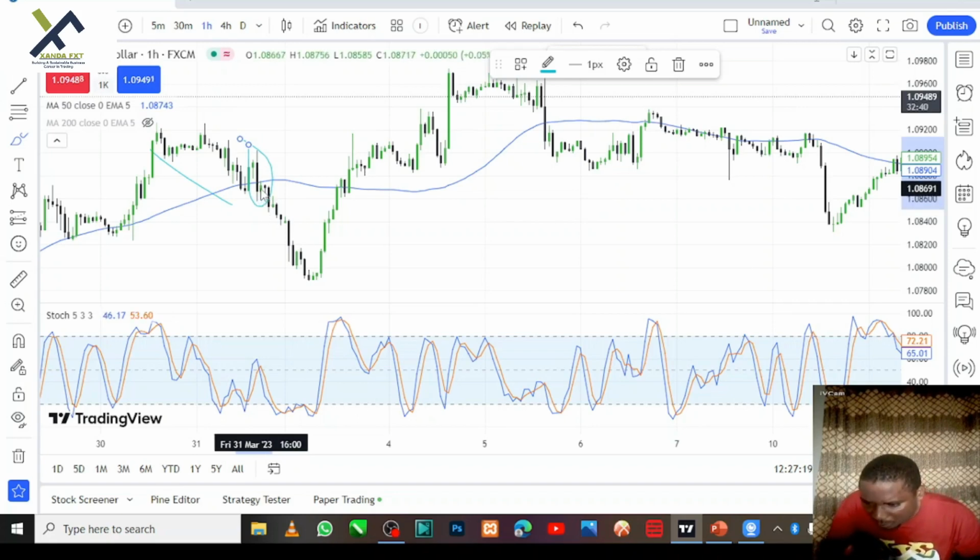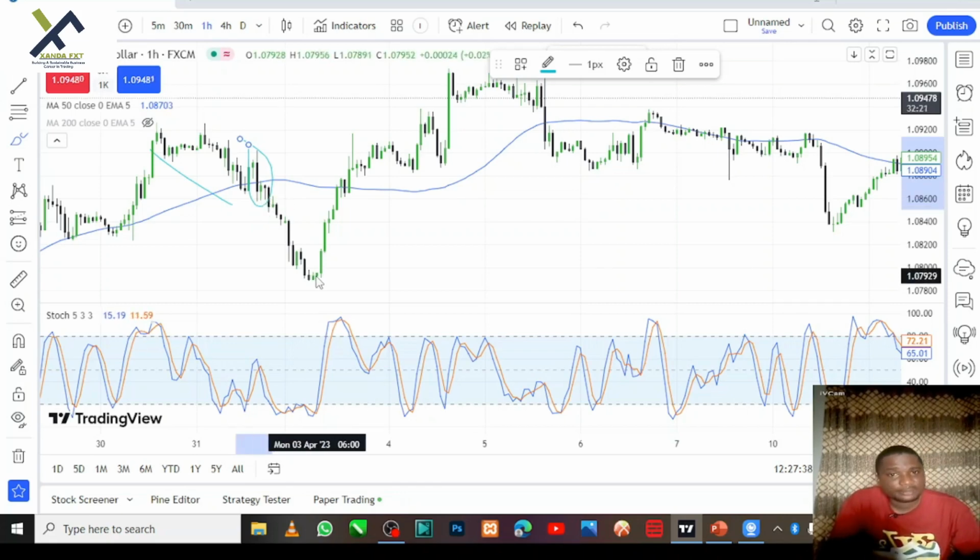Now let's look at it here. You can see that the first one, the body, this is the body, was below the 50 moving average. You can see this one, the body was also below the 50 moving average. Now this is a confirmation for me that this is not a false breakout. Now what do I do? I enter my trade here and make my profit here.